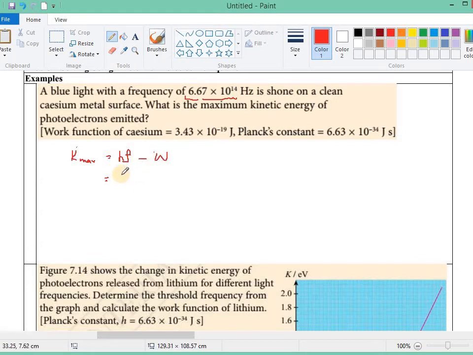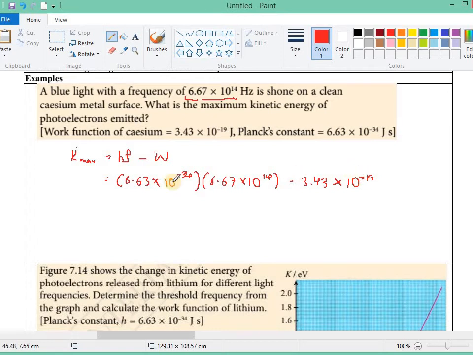So this is the energy of the photon. So the Planck constant, 6.63 times 10 power of negative 34, times the frequency of the light, 6.67 times 10 power of 14, minus the work function, 3.43 times 10 power of negative 19 joule.